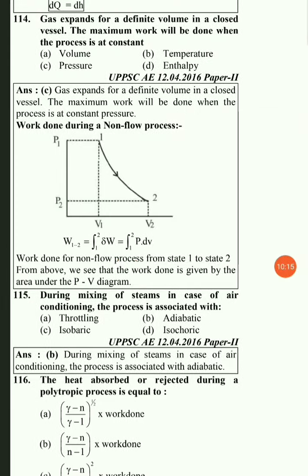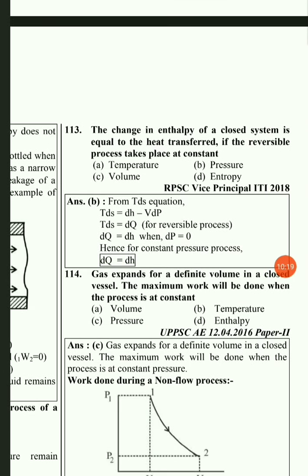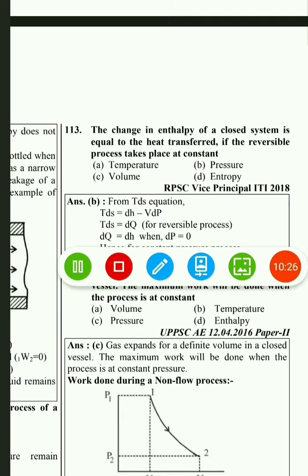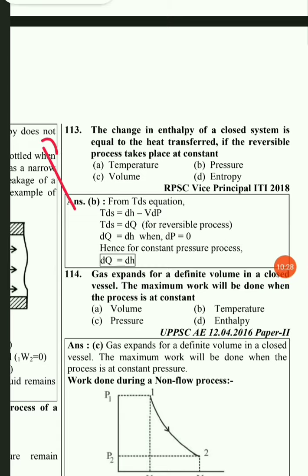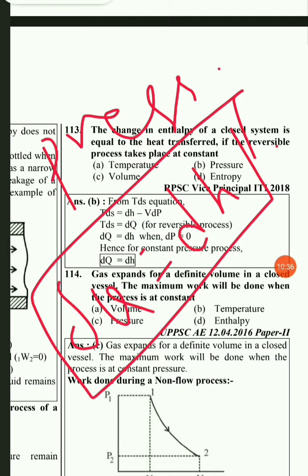The next question, that is question number 113. The change in enthalpy of a closed system is equal to the heat transfer in a reversible process that takes place at constant... So here, during a constant pressure process, del Q will be equal to the change in enthalpy. So here del Q will be equal to del H.